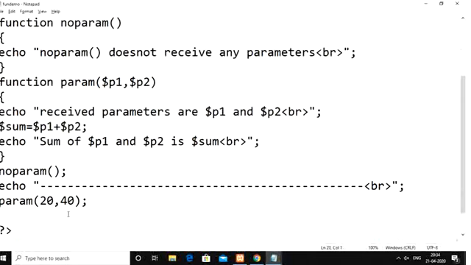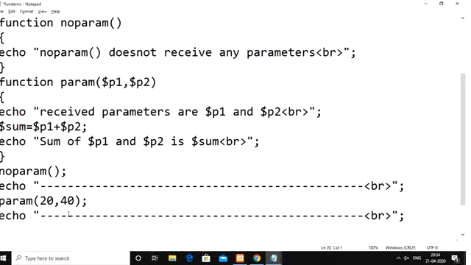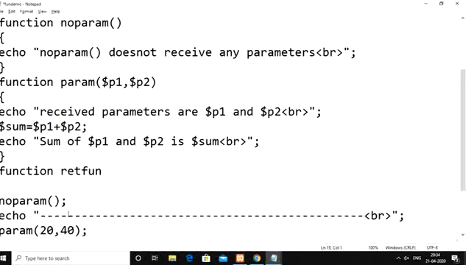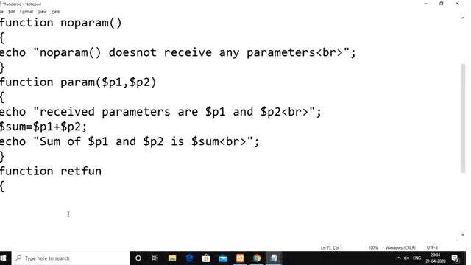Then followed by that, I am going to take one more function. Here I am going to call that function the RET function. Basically, the usage of this RET function is that it has to receive some parameter values, and on top of that it has to perform the multiplication. After performing the multiplication operation, whatever result we obtain, we need to return back to the caller.